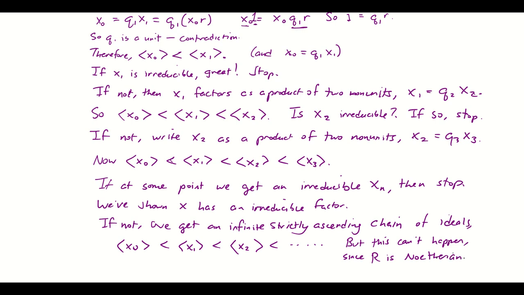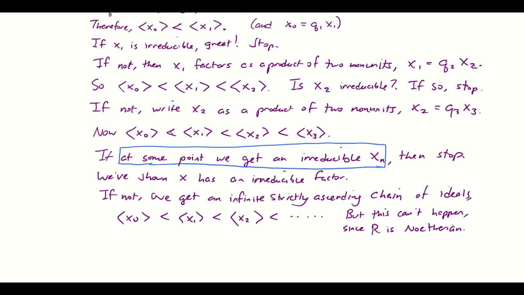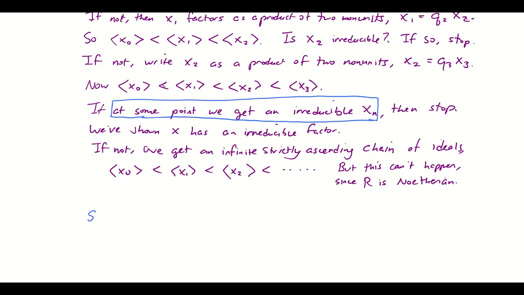So what must happen at some point is, at some point we must get an irreducible. That's the only way we escape creating an infinite ascending chain of ideals. So at some point, some factor xn must be irreducible.